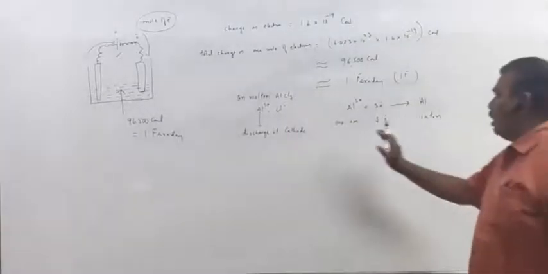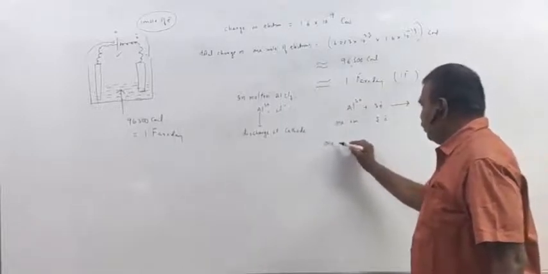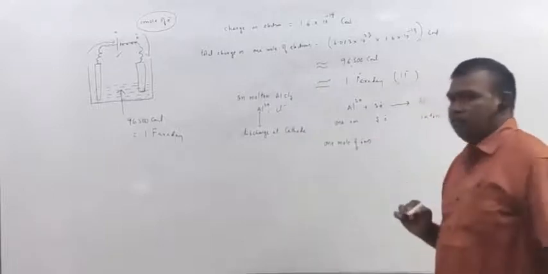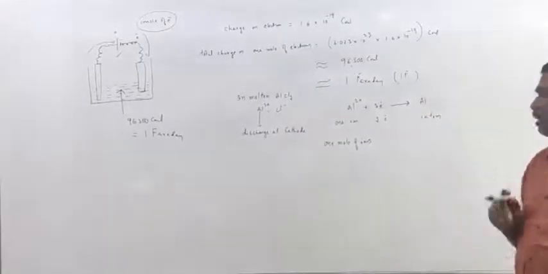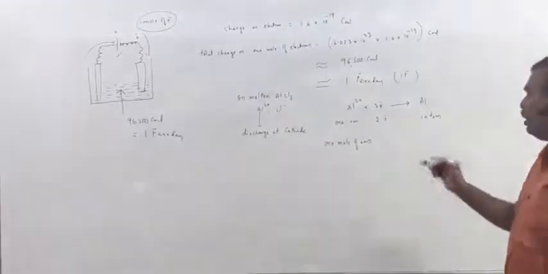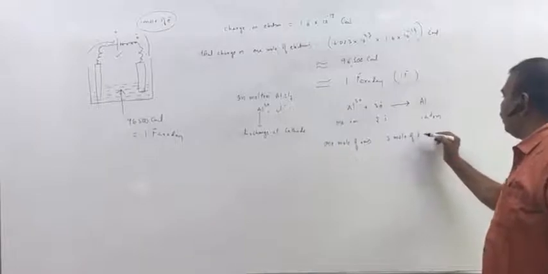Right? Now, according to this equation, if 1 mole of ions are discharged at cathode, how many moles of electrons are required? 3 moles of electrons are required.